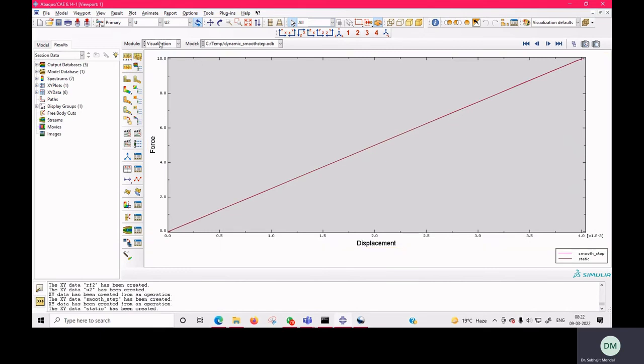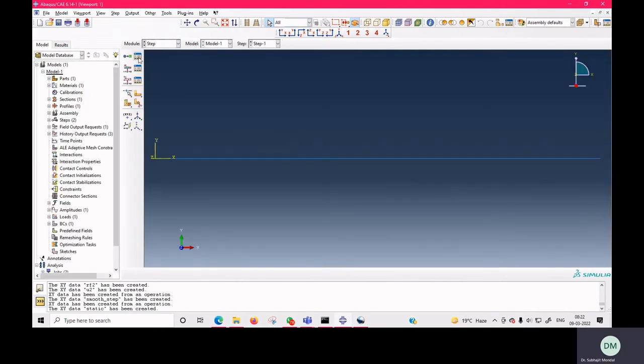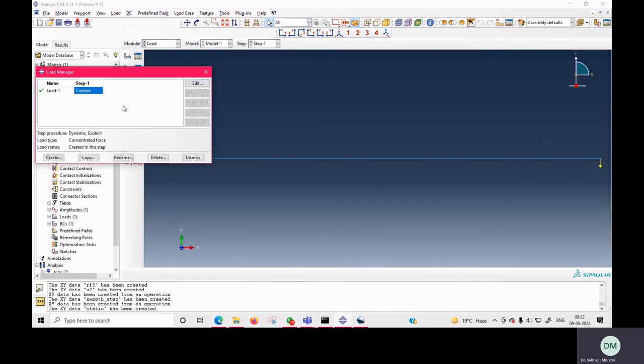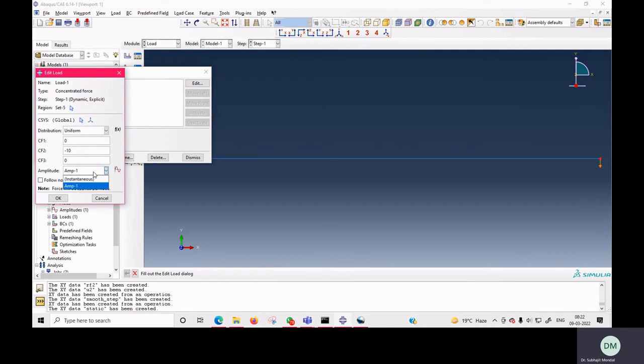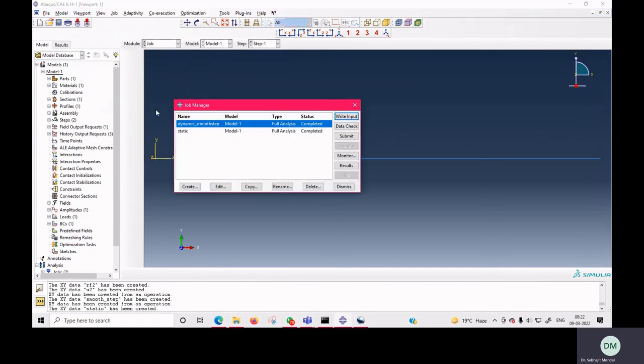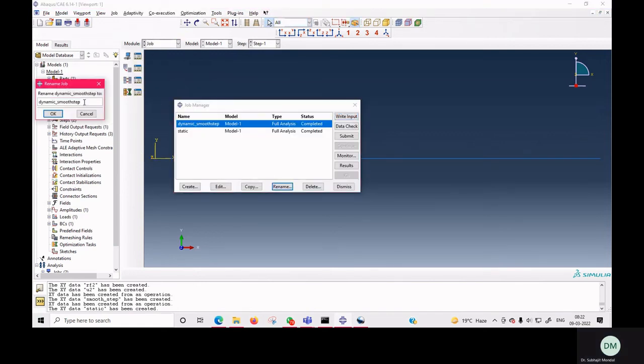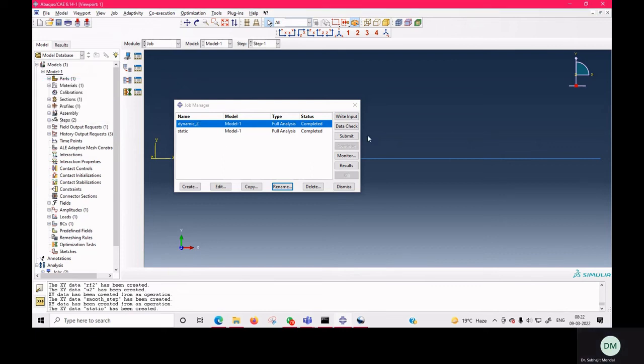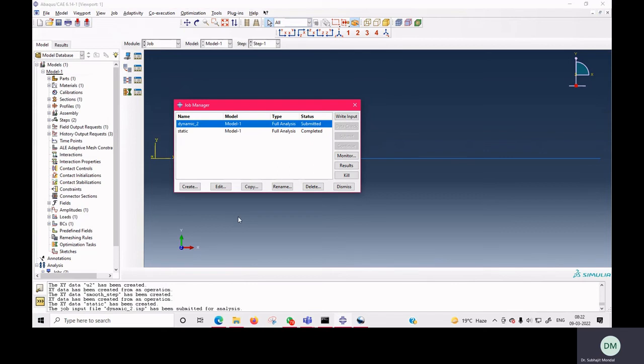Okay, now what we are going to do, we are going to change the type of loading. So we'll go to the load, and here instead of our smooth step fashion, we select instantaneous load. Okay, and we'll run the program. Here we'll change the name, dynamic 2. Okay, now we'll submit it.